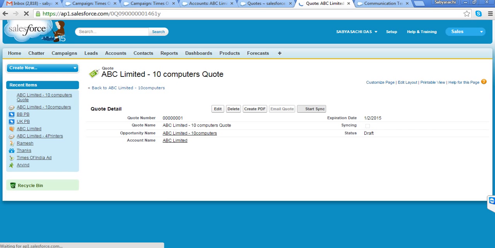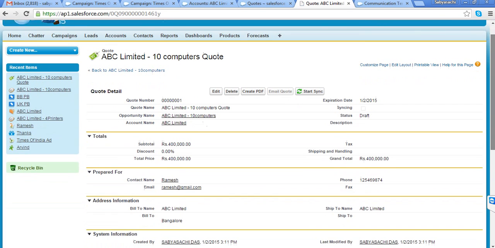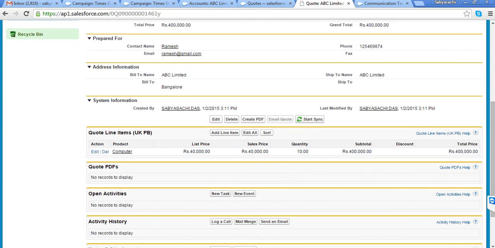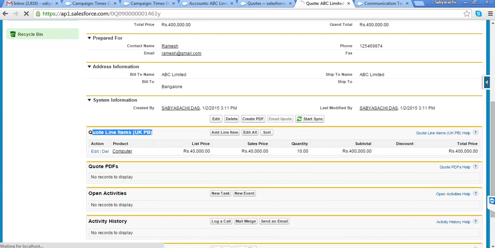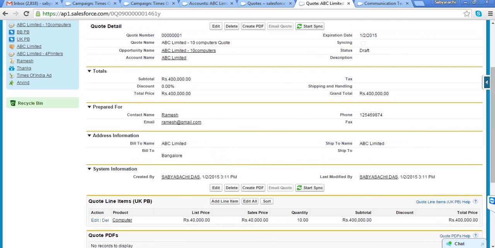So the moment I create a quote, automatically you can see quote line items are created, and whatever products we have added to the opportunity are coming as quote line items. Now I need to intimate the client that this much you need to pay.